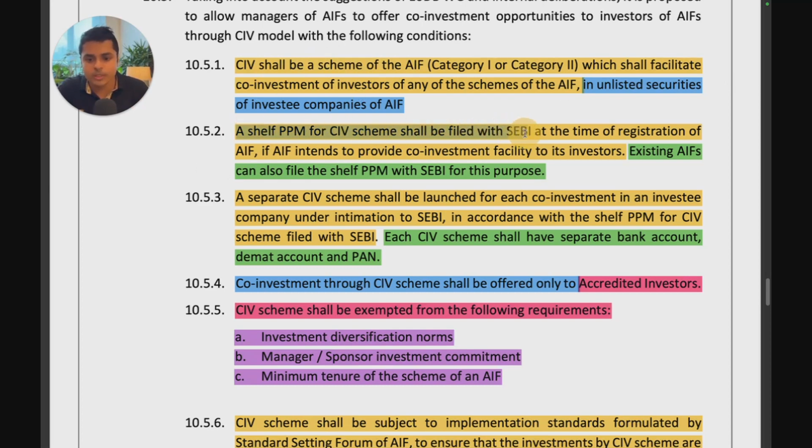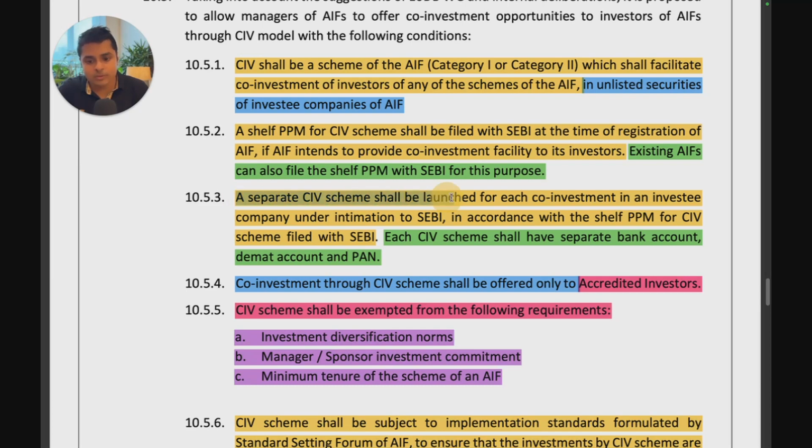Point 2, a shelf PPM shall be filed with SEBI at the time of registration if the AIF intends to provide co-investment facility to its investors. Existing AIFs can also file the shelf PPM with SEBI for this purpose. So this is good. They accepted the shelf PPM point, and you have to file this at the time of registration. The format, or if SEBI wants us to follow the current AI format of the shelf PPM, is something that remains to be seen, because if that is there, then there is a significant legal cost that could be incurred by the AIF managers.